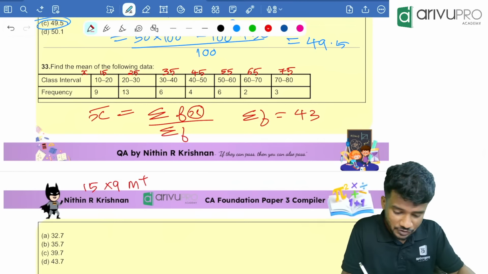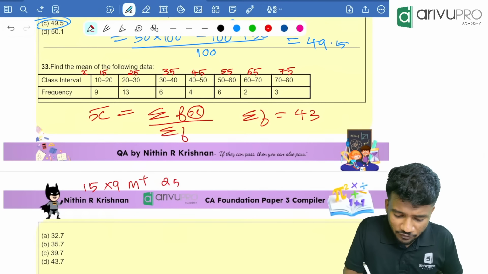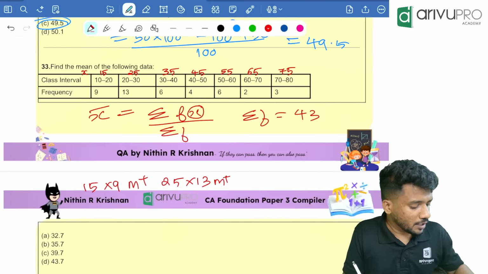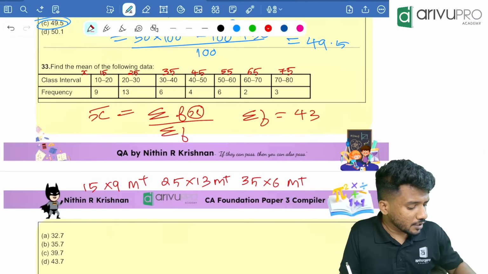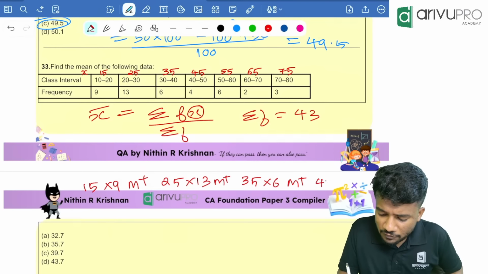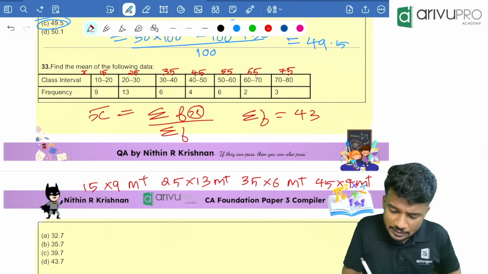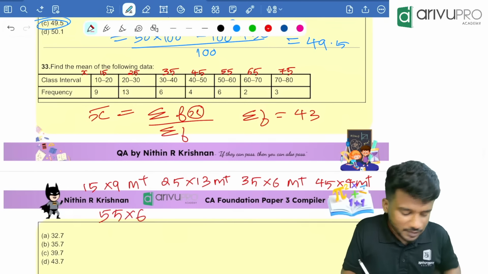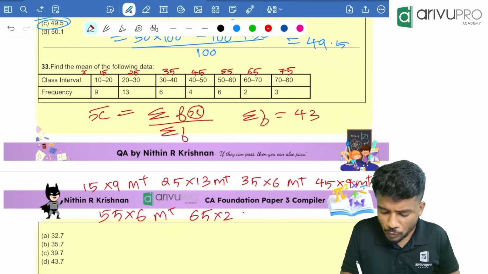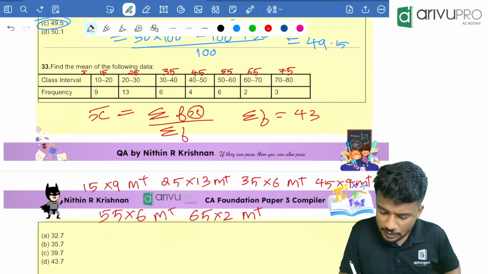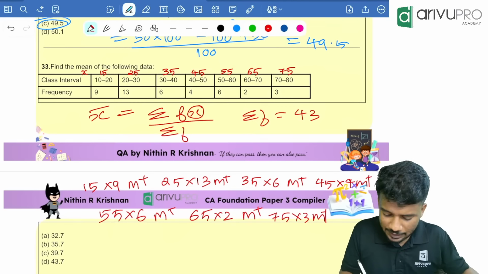Okay, clear the memory first. 15 into 9, M plus. 25 into 13, M plus. 35 into 6, M plus. 45 into 4, M plus. 55 into 6, M plus. 65 into 2, M plus. 75 into 3, M plus. Then click what?